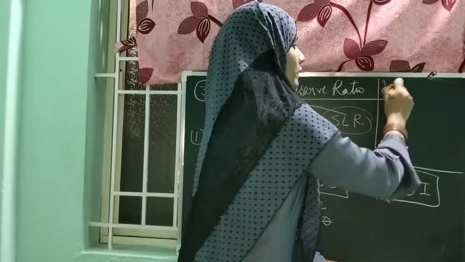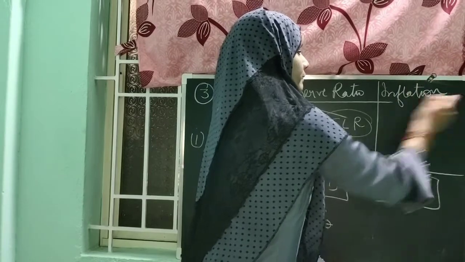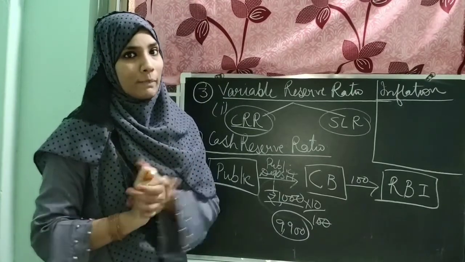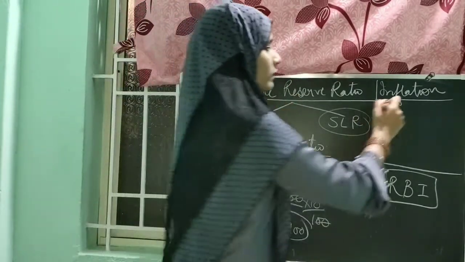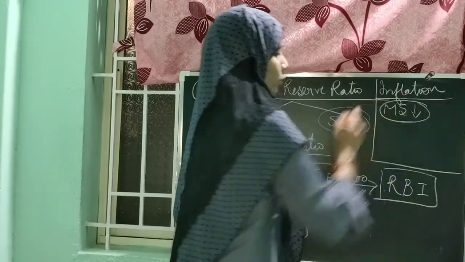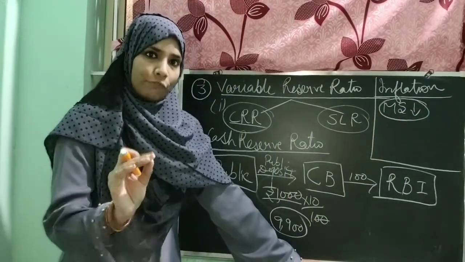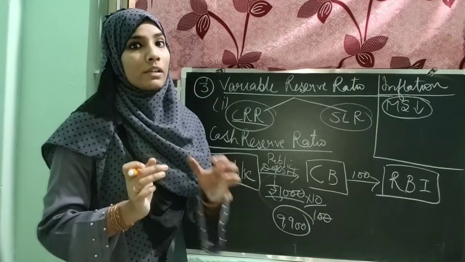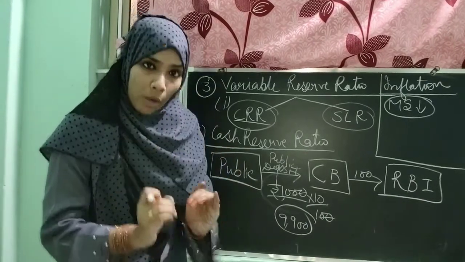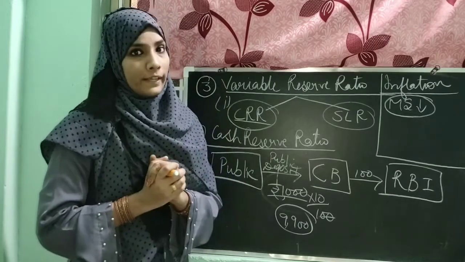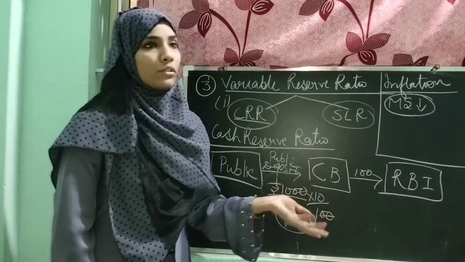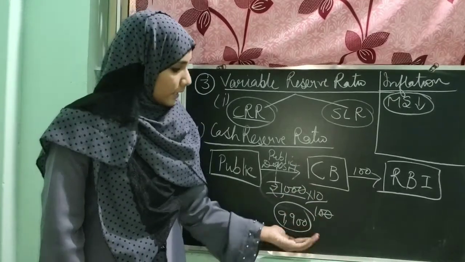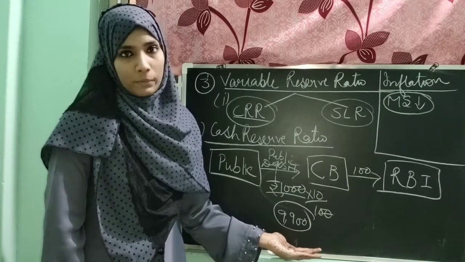Suppose there is a situation of inflation in the economy. I have told you that in the situation of inflation, the RBI has to decrease the money supply in the economy. It means the main target here is to decrease the money supply. If RBI wants this, they will increase the CRR so that the commercial bank would be left with less amount to lend to the public. Suppose here it is 10%, they can increase it to 15% or 20% so that the commercial bank would be left with less money in their hand for lending purposes.